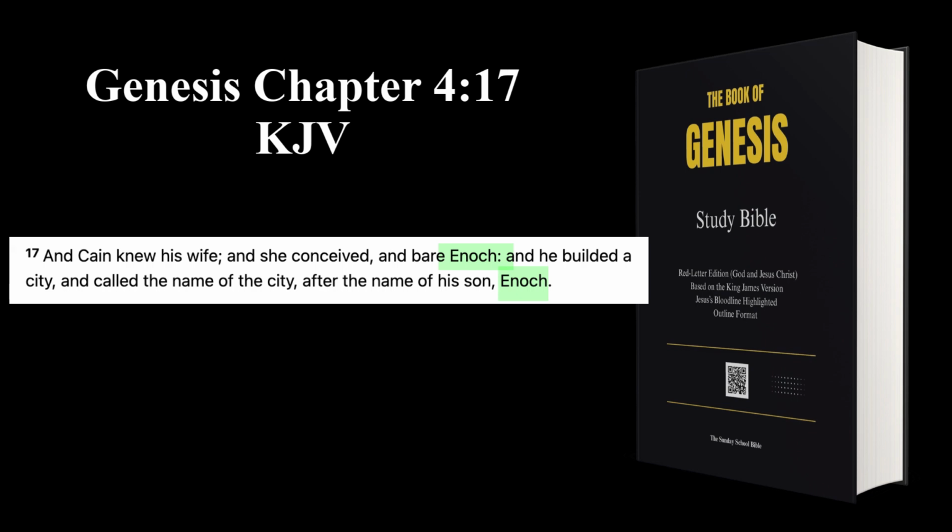In this verse, Cain's son Enoch is born. However, it is worth noting that this is not the same Enoch whom God took in Genesis chapter 5, verse 18 through 24. Therefore, the city of Enoch, which Cain named after his son, is not named after the Enoch who was taken by God.